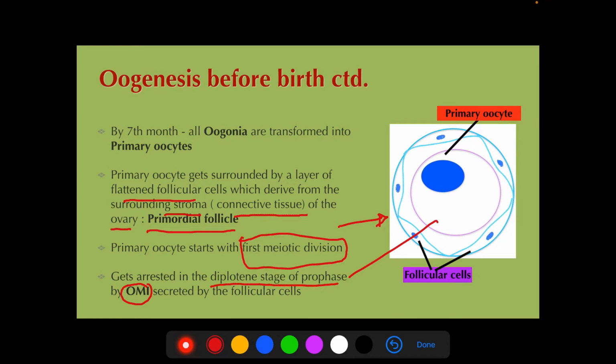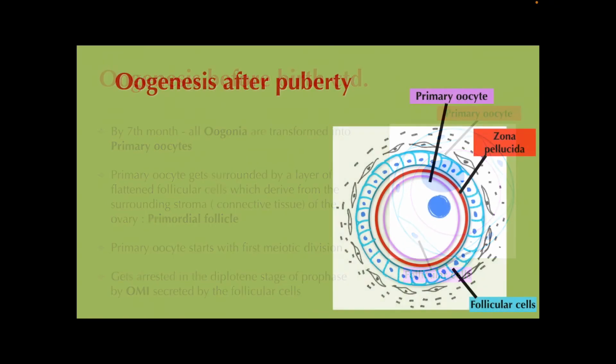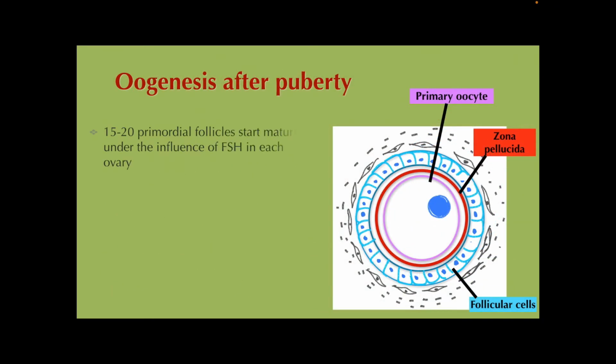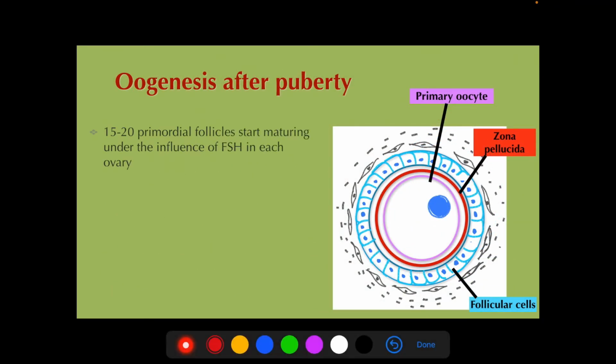And this oocyte maturation inhibitor factor is secreted by the surrounding follicular cells. It remains in that arrested stage till puberty.